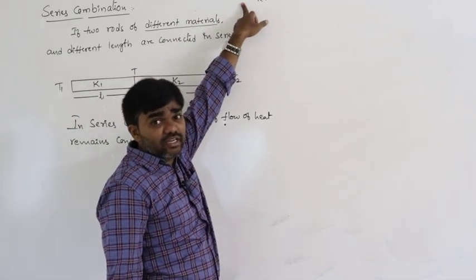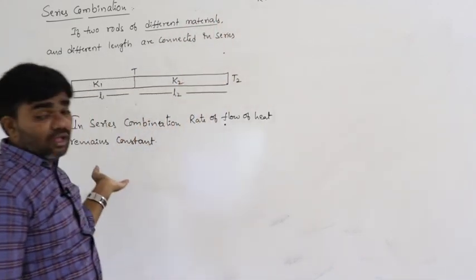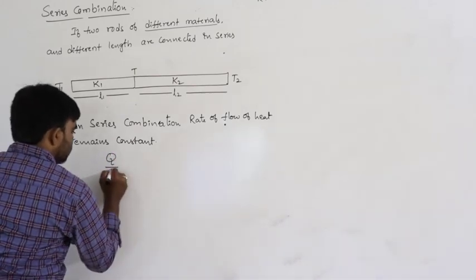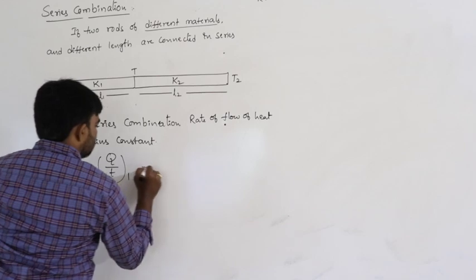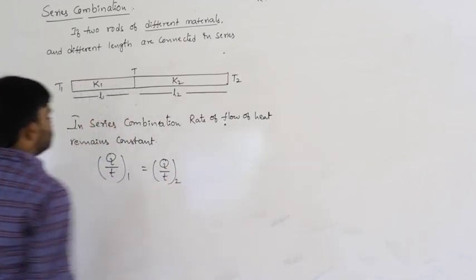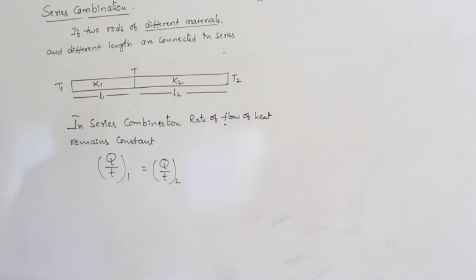I in the sense rate of flow of charge. In the same way, rate of flow of heat remains constant here. So that means Q by t of the first rod must be equal to Q by t of the second rod. In series combination, rate of flow of heat remains constant.